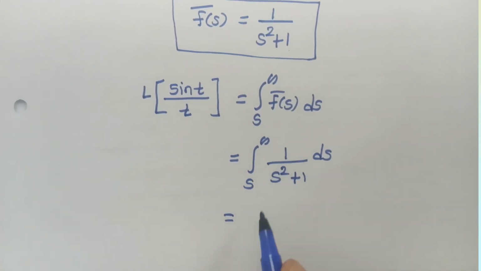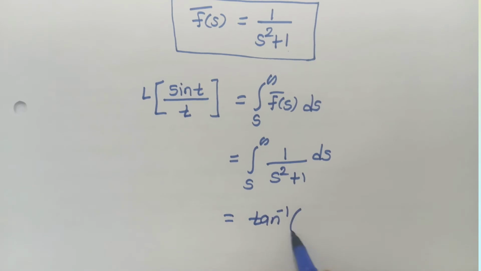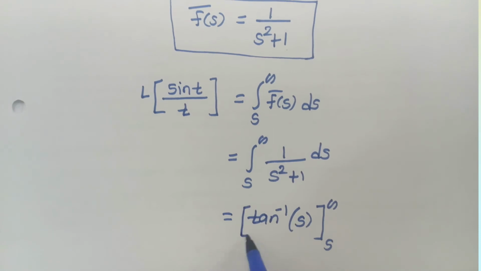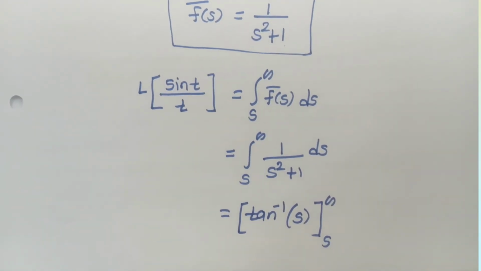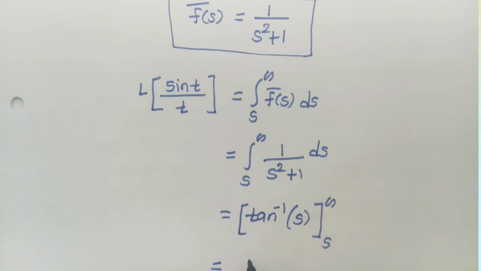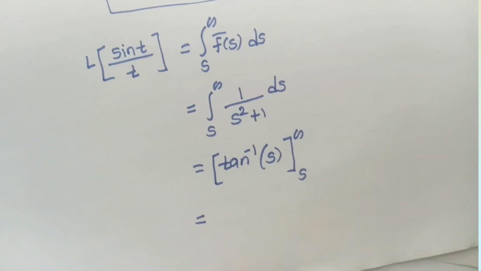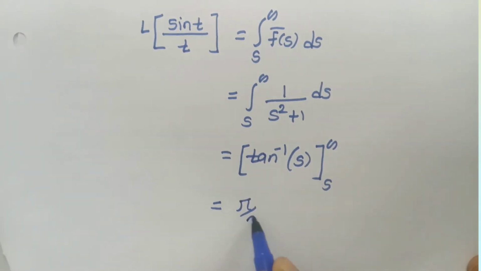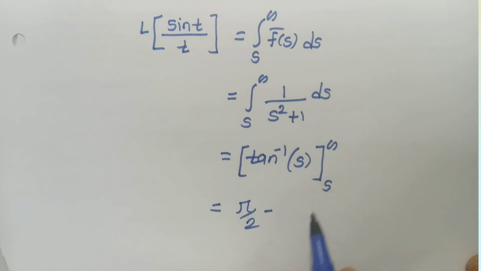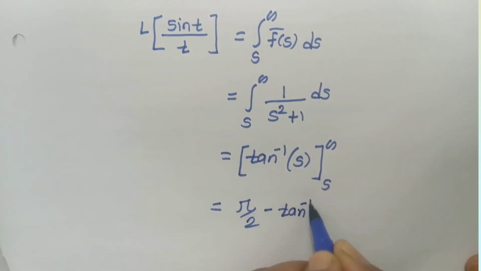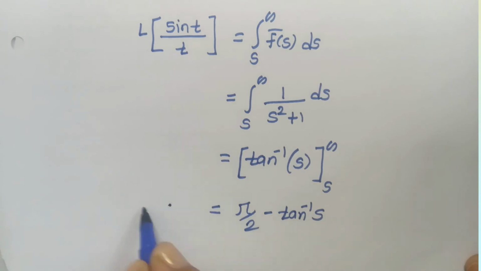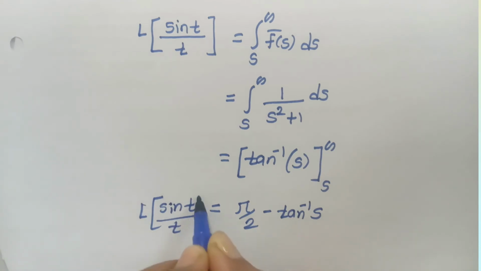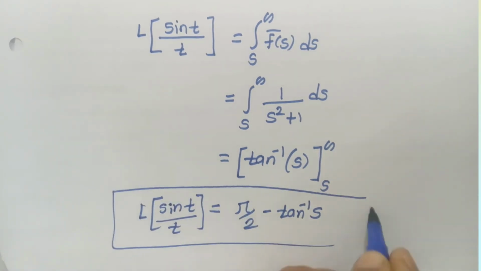The integration of this term is tan inverse s, and here the limit is s to infinity. So put the upper limit minus the lower limit. The upper limit is infinity, and tan inverse of infinity is pi by 2. So if we put the upper limit, tan inverse of infinity is pi by 2, minus the lower limit. The lower limit is s, that is tan inverse s. This is nothing but the Laplace transformation of sin t by t. This is the answer to our question.